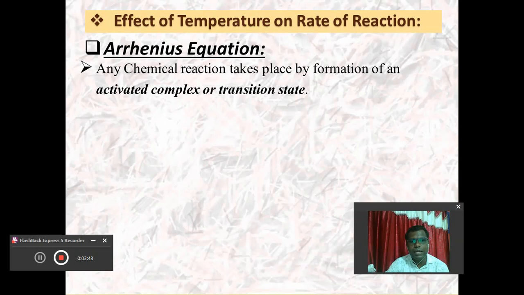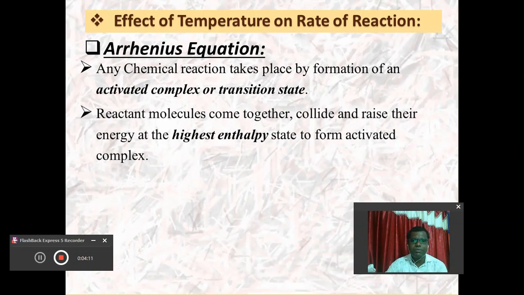Unless and until the activated complex or the transition state is formed, there is no formation of product. So conversion of reactant directly into product is not possible. First of all, the reactant will be converted into the activated complex or the transition state. Then this activated complex or transition state will decompose to form the product. So this is the simple conversion.